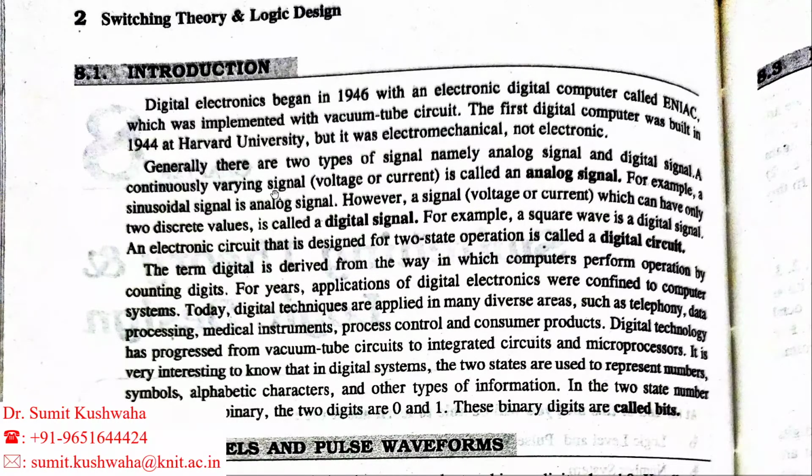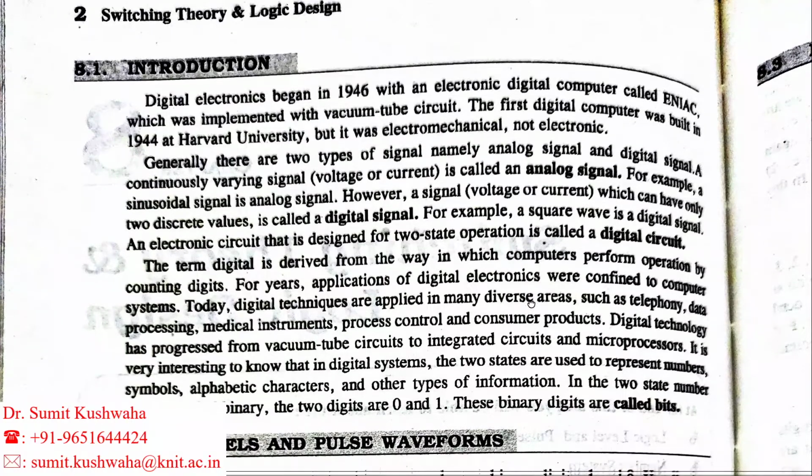A continuous time varying signal, voltage or current, as we learned in the rectifier circuit where a sinusoidal signal was there, is called an analog signal. For example, a sinusoidal signal is an analog signal.